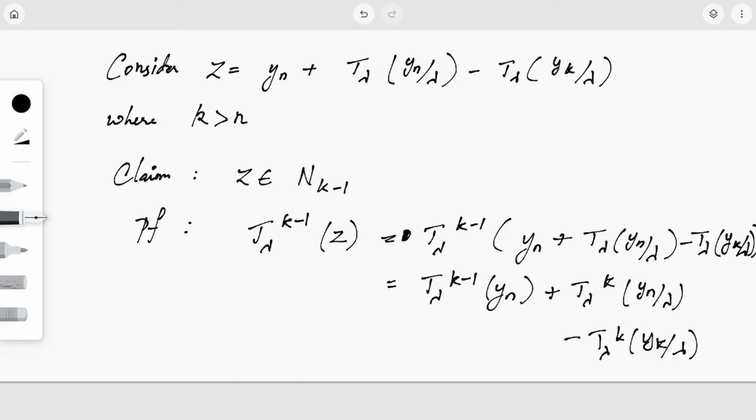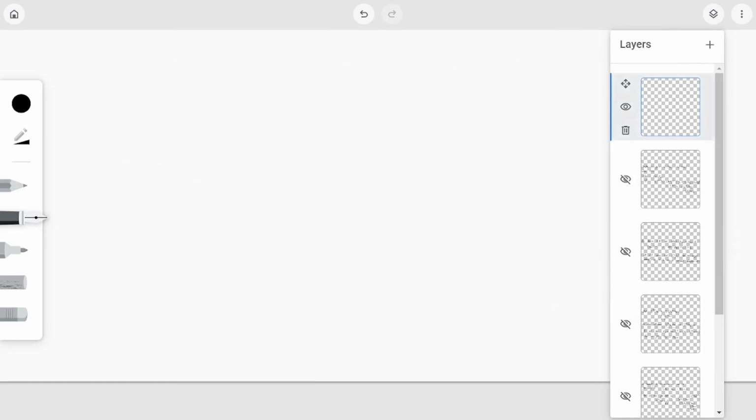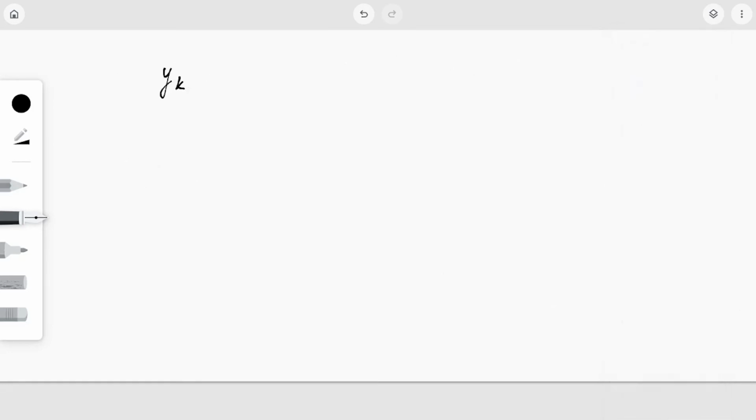Now all these terms must be equal to 0, right? So let's see. By the definition, we have seen that yk is an element of nk, right? Let me just write it out. yk is an element of nk. So this implies T lambda raised to k of yk is 0.